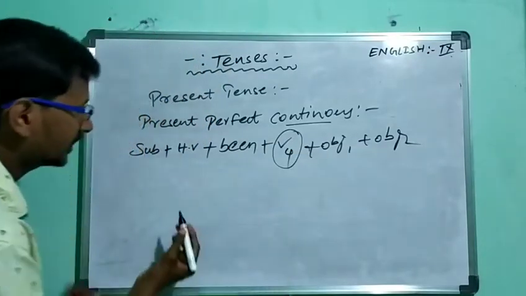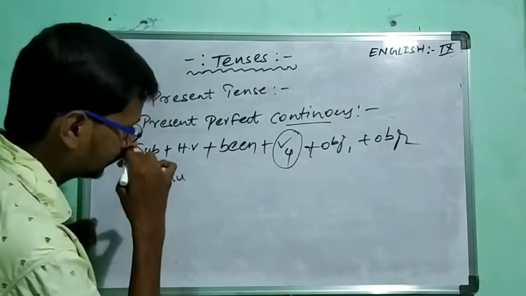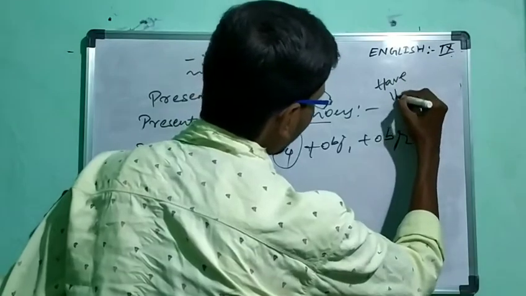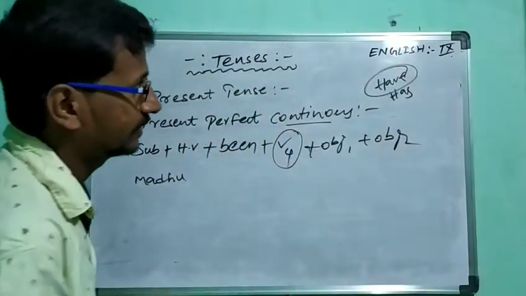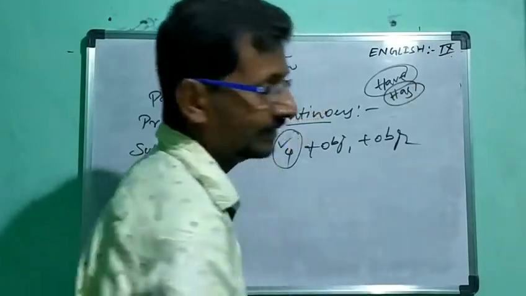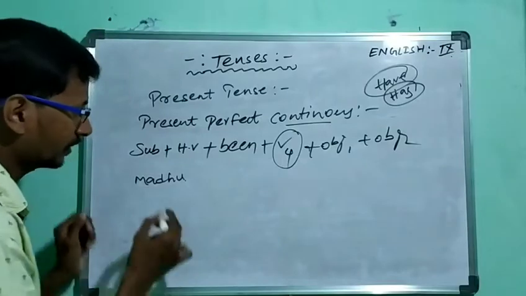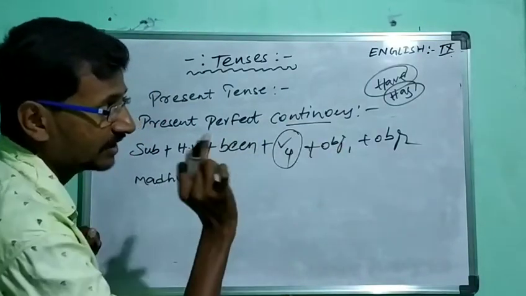Okay. So now let us know with an example. Madhu. What are the helping verbs we are having? Have and has. Have will be used for all the plural subjects and has will be used for third person singulars. He, she, it.